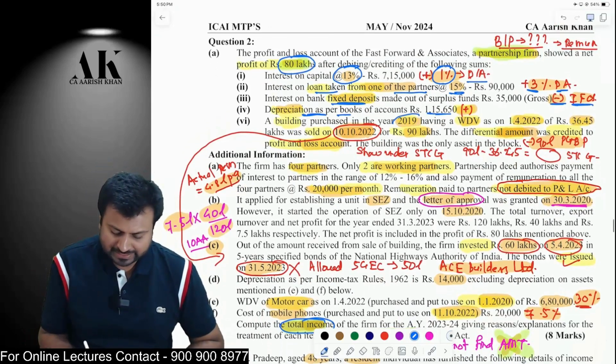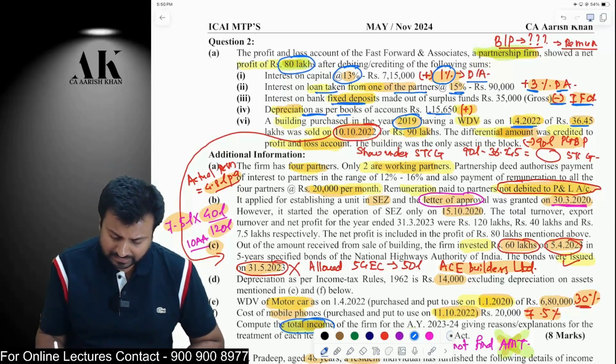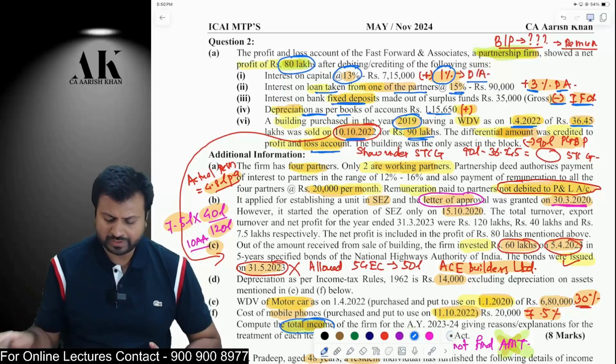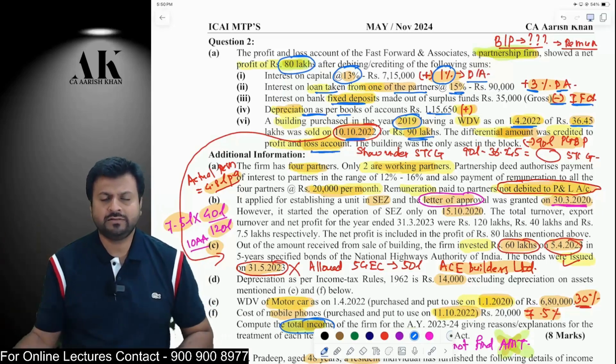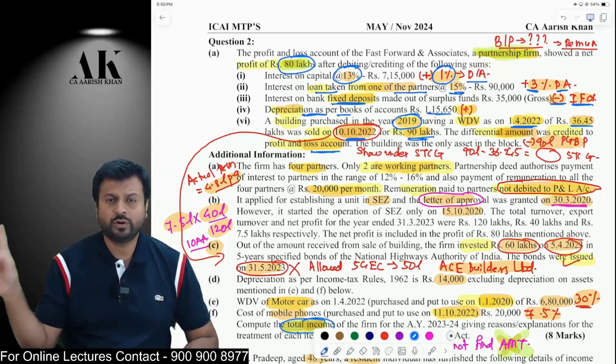The company has purchased a building in 2019, not company, the firm. The WDV of the building today is 36.45. Now it is sold after 3 years for what? For 90 lakh rupees. And the differential amount is credited to PNL. First of all, if you have purchased a building 3-4 years back and now you are selling, that building is a depreciable asset. Now, whatever profit is there, you are crediting to PNL. That is wrong. The profit does not deserve to go to PNL. The profits will be going to the capital gains head.